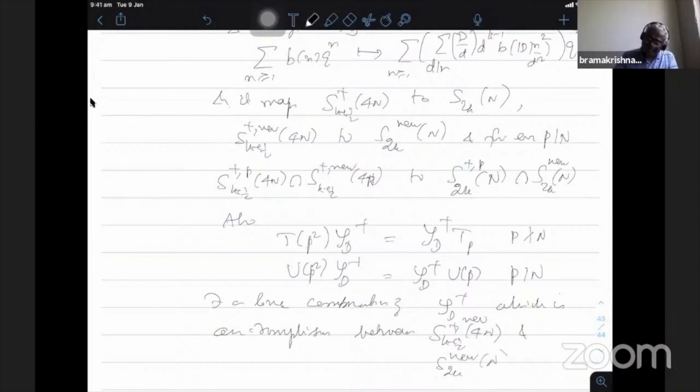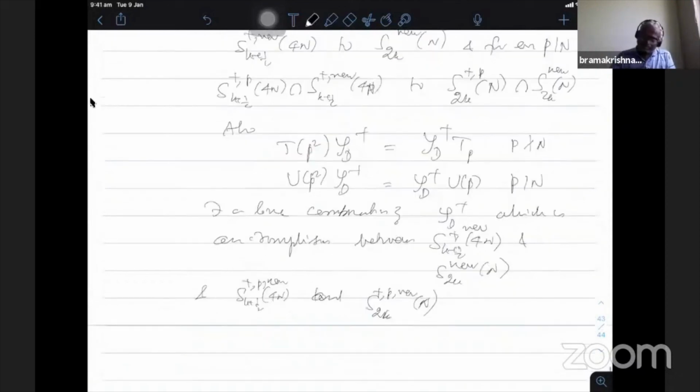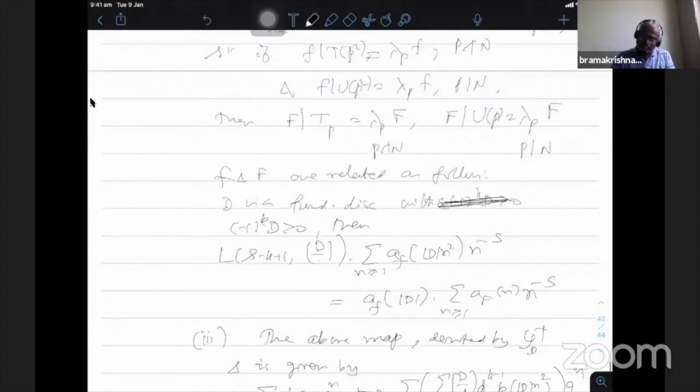And similarly, the isomorphism also restricts to S_{k+1/2}^{+,p,new}(4n), between this and S_{2k}^{p,new}(n). Okay. This is the full statement of the results he proves in the paper.